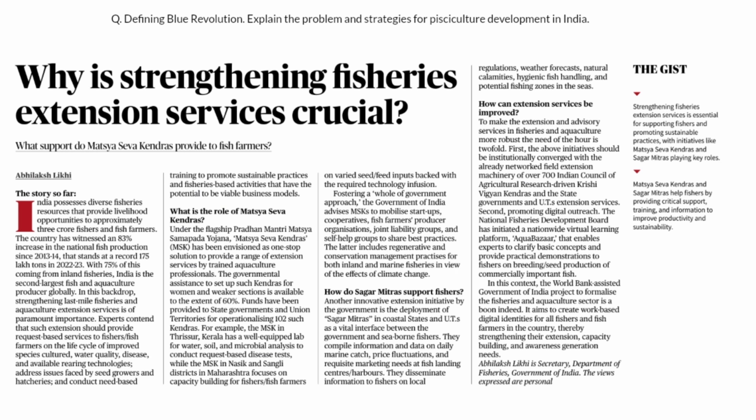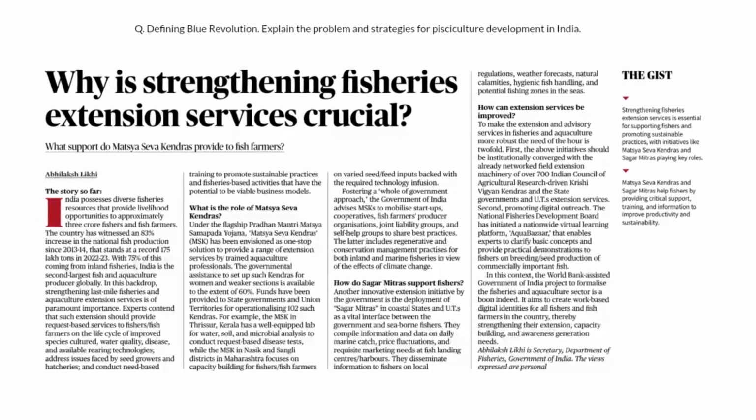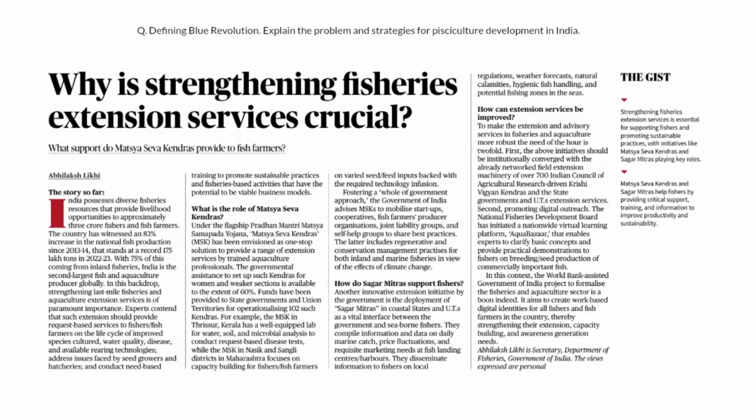Now this article is saying why strengthening fisheries extension services is crucial. Okay. This article is mainly talking about aquaculture and fisheries in India. Fisheries as such is a very important topic, especially in the broader context of the blue revolution. This topic is important from the mains perspective in JS paper 3. If you see this previous year question, it says: define blue revolution, explain the problems and strategies for pisciculture development in India. This is one of the main questions, and by seeing this you can understand the significance of this topic.